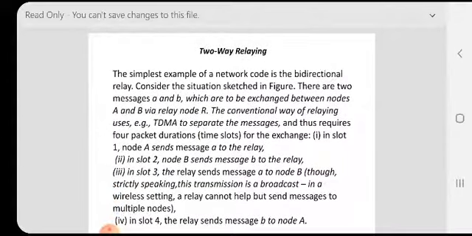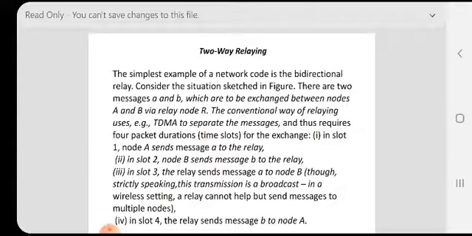This is two-way relaying: network coding and two-way relaying. The simplest example of a network code is the bidirectional relay. Bidirectional means two-way relay, meaning both transmit and receive at a time. Consider the situation sketched in the figure. There are two messages A and B which are to be exchanged between nodes A and B via relay node R.